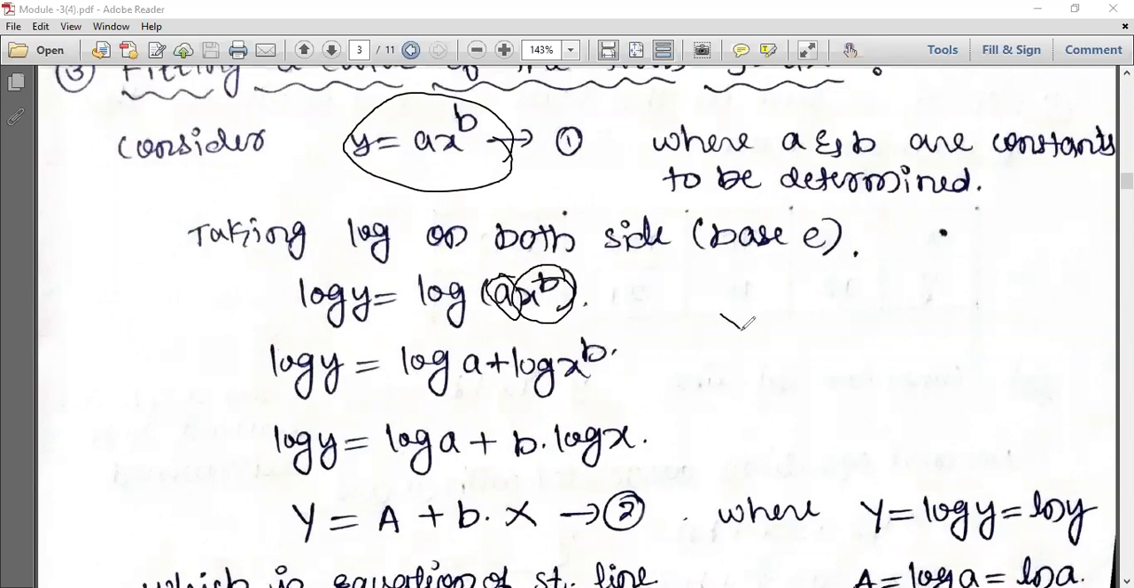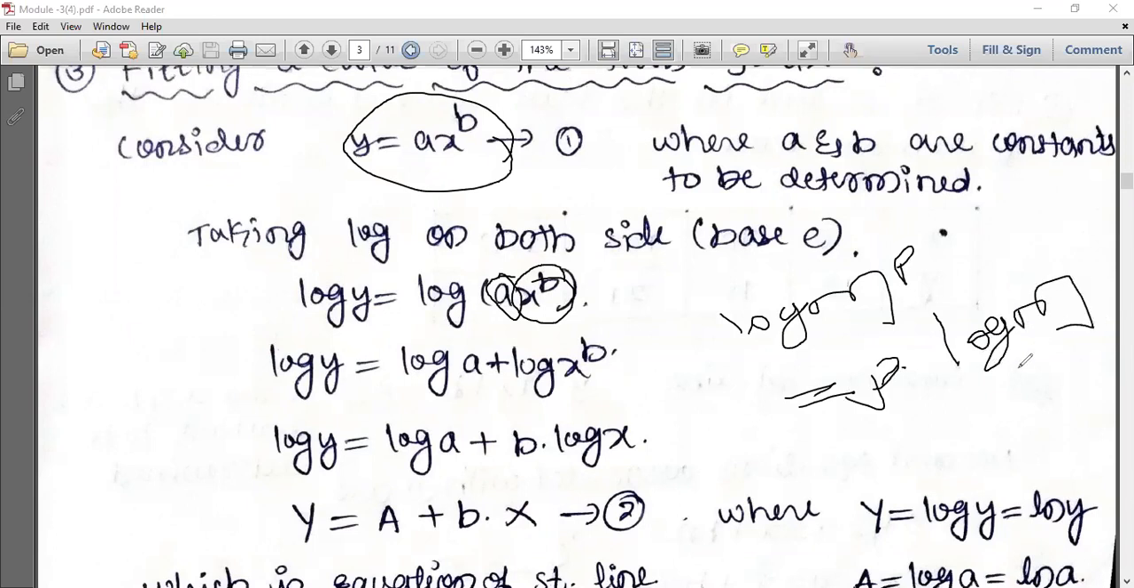So log of m raised to p, I'll write it as p into log of m. Log m raised to p is p log of m.